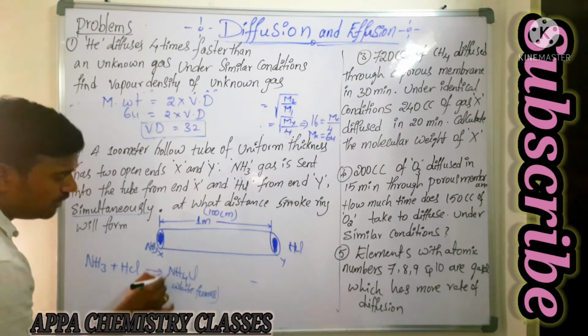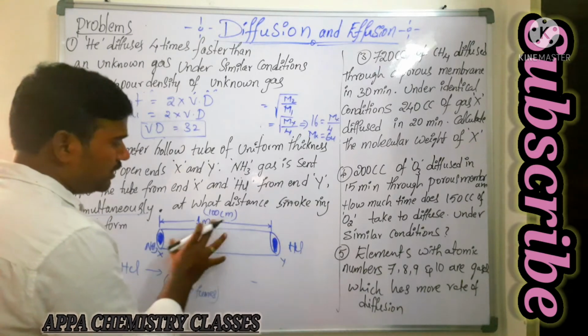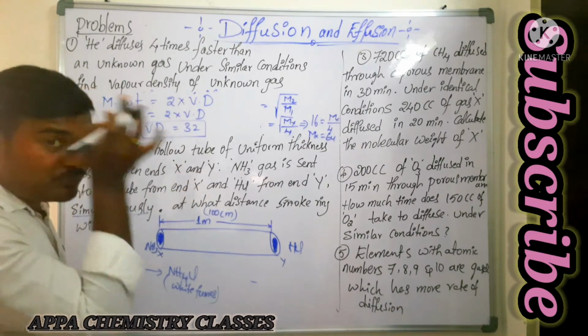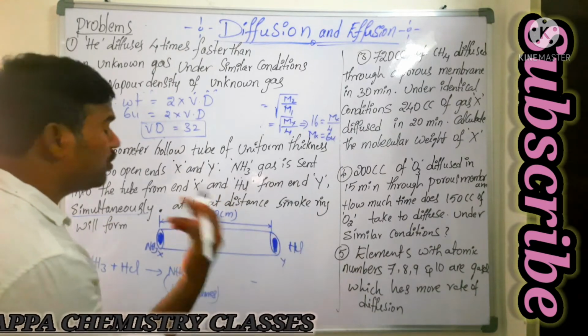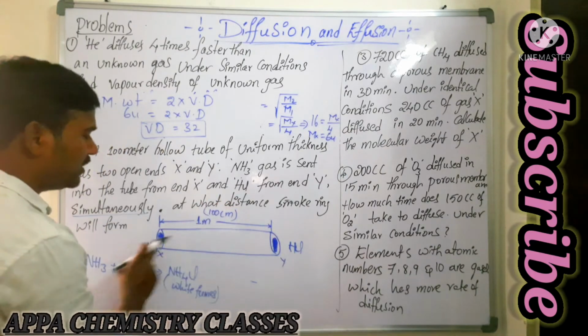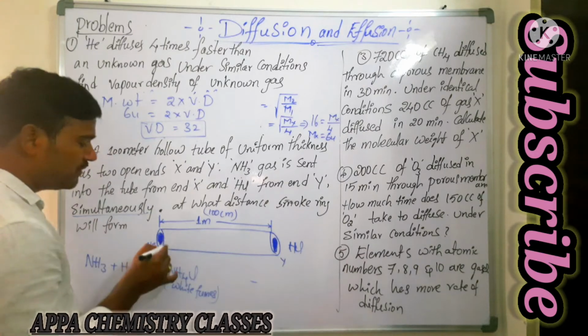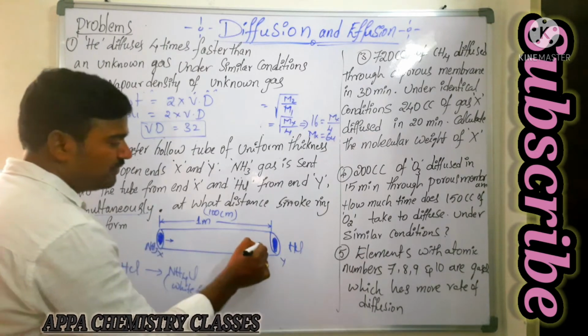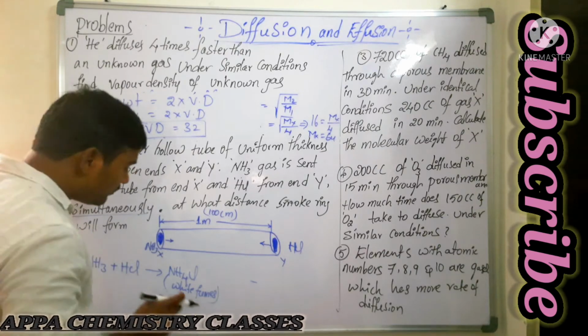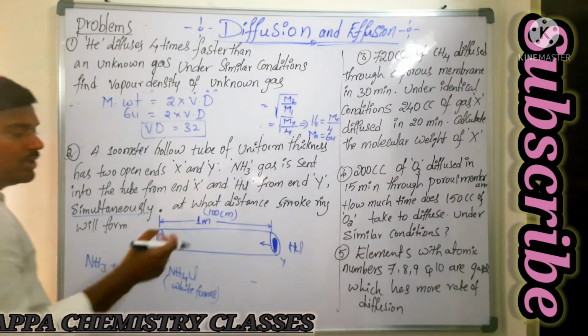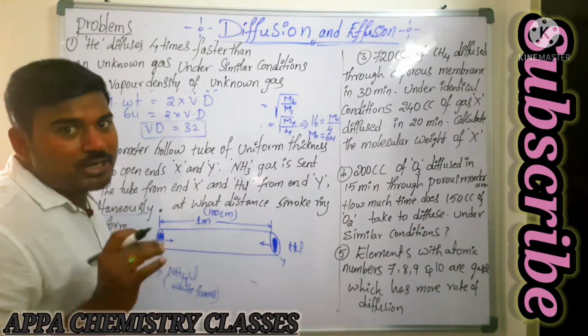That white fume ring will be formed in the tube. At what distance will the white fume ring be formed, they are asking. Ammonia is diffusing from this direction and HCl from this direction.